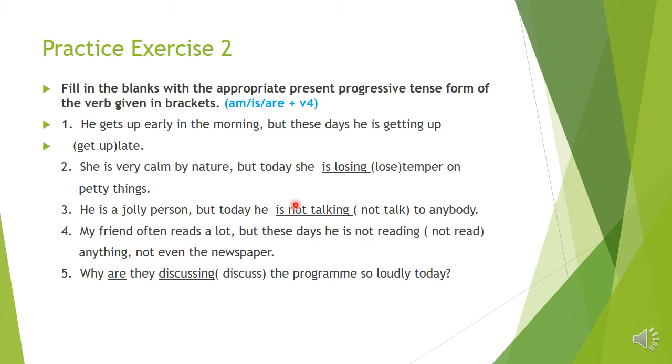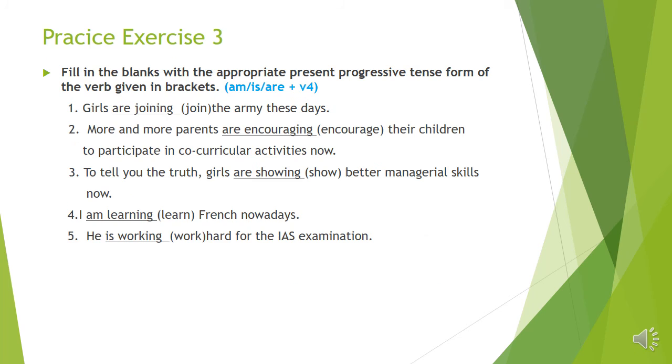Okay, children. Practice exercise 3. Fill in the blanks with the appropriate present progressive tense form of the verb given in brackets. We have 5 questions here. Children, we have to use the present progressive tense form. So it is the general form am or is or are plus V4. V4 means present participle or ing form of the verb given in the bracket.